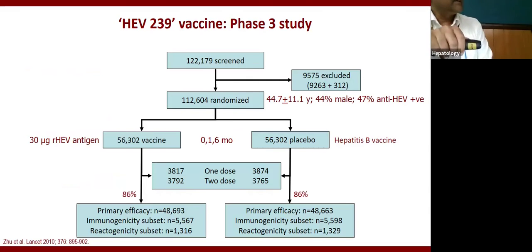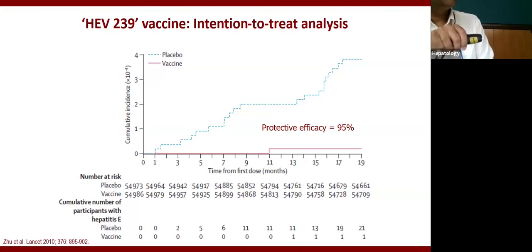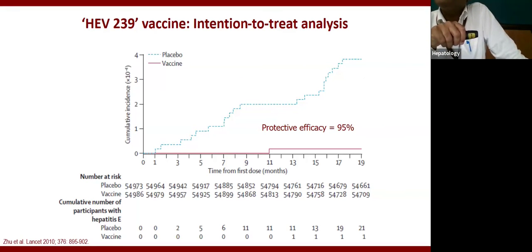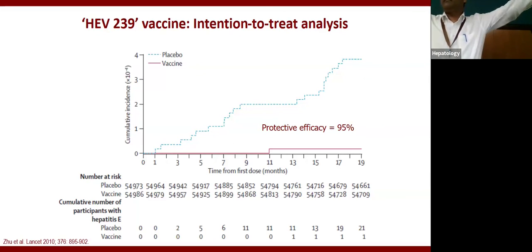Efficacy, you can see here, it was 86, and this one you can see protective efficacy was 95%. The red line is showing the people developing hepatitis E who were given the vaccine, and this one is the group who had not been given the vaccine. So you can see how different the 2 graphs are. That means this vaccine was 95% protective.